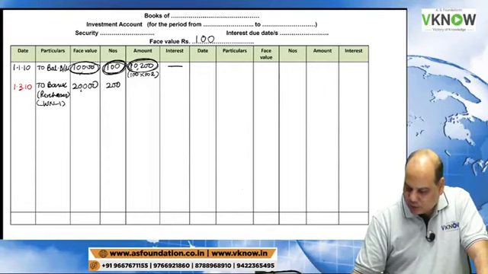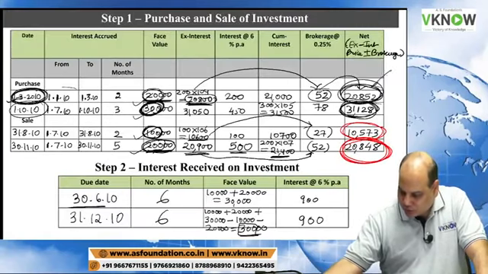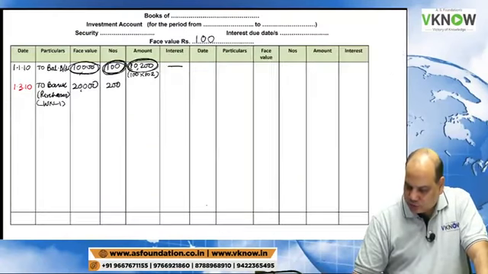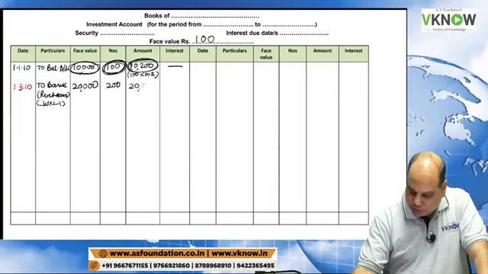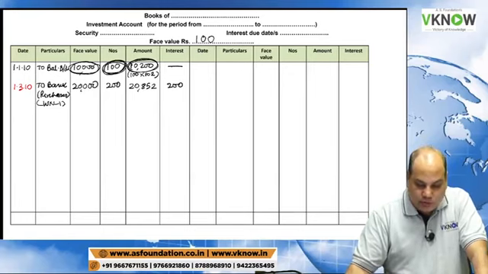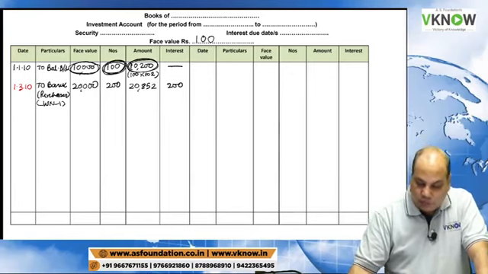Here we have to write the ex-interest amount, this last column figure, 20,852, and interest 200.